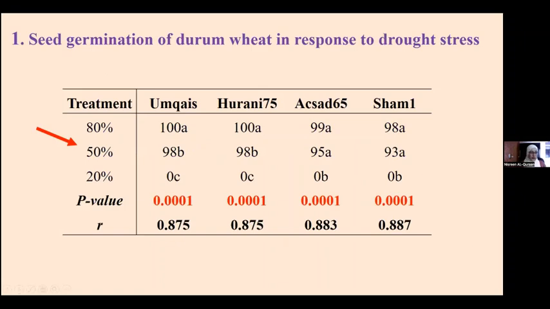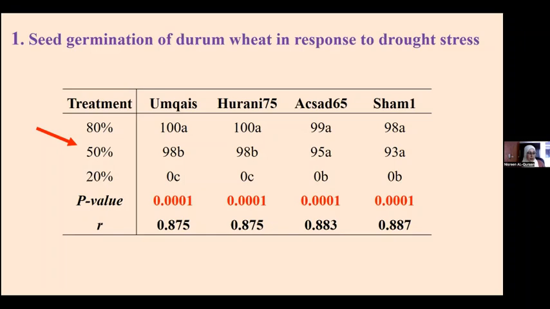First, seed germination of durum wheat. From this table you can see that all 4 cultivars did perfectly well at 80% water holding capacity or saturation level, and not much difference compared between 80% and 50%, but you can see that at 20% all 4 cultivars failed to germinate. So there was no germination at a 20% water saturation level, which has a very severe impact on seed germination.